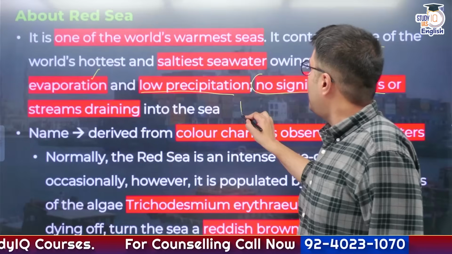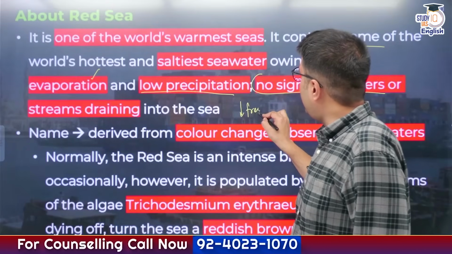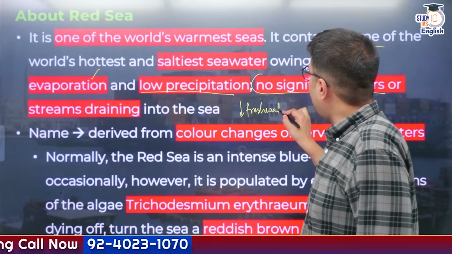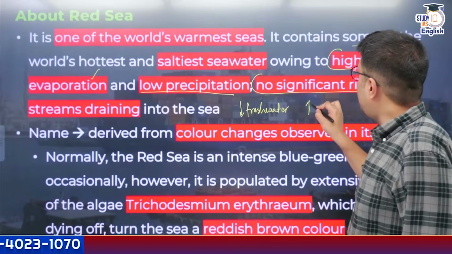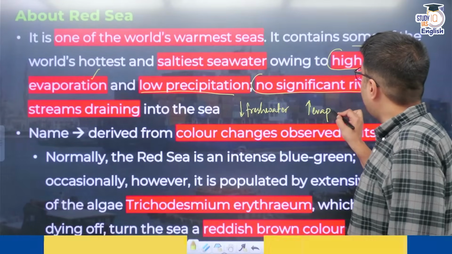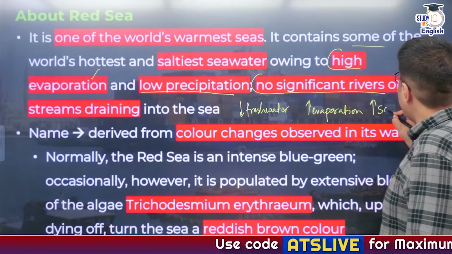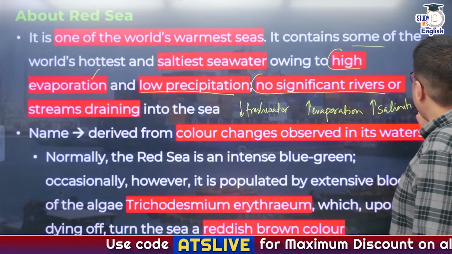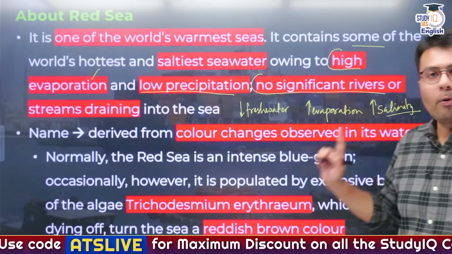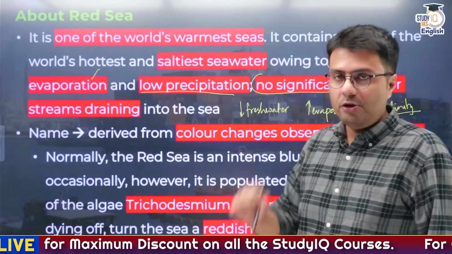So that is why the fresh water intake in this water body is quite less, whereas the evaporation is quite high, and this leads to an increase in the salinity of the waters of the Red Sea. This is one of the most important characteristics of the Red Sea that you need to remember.